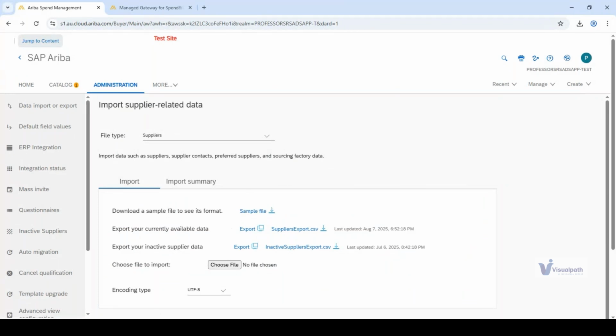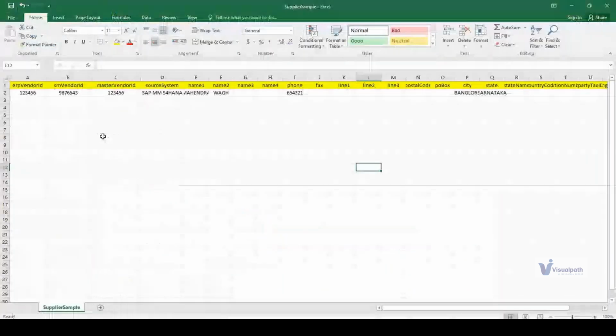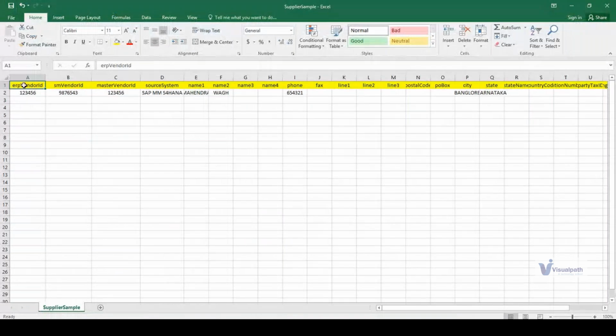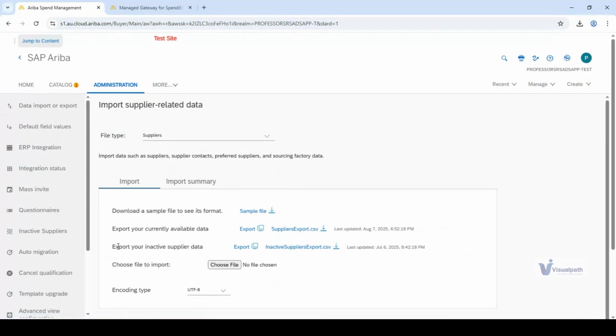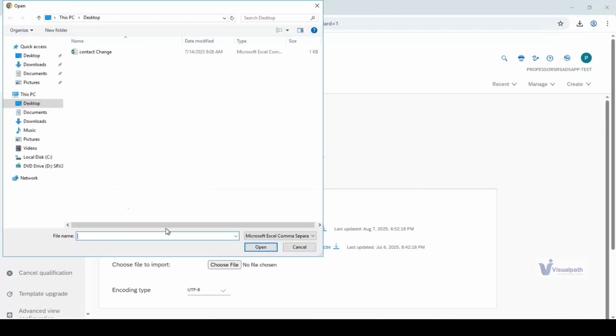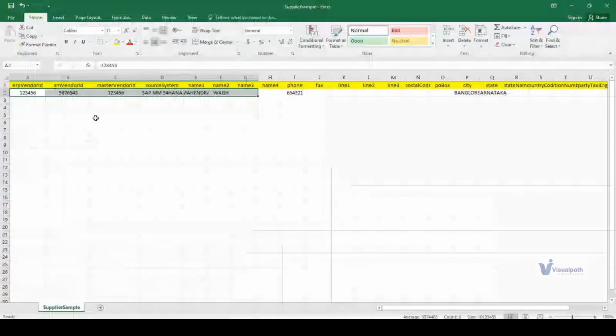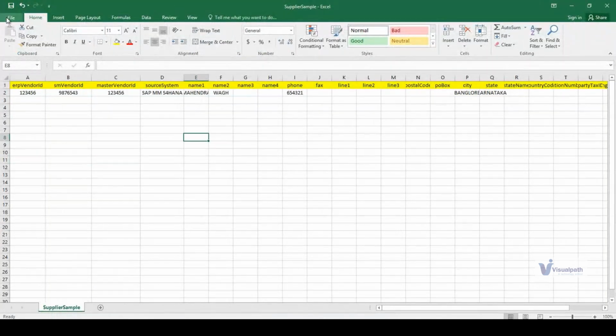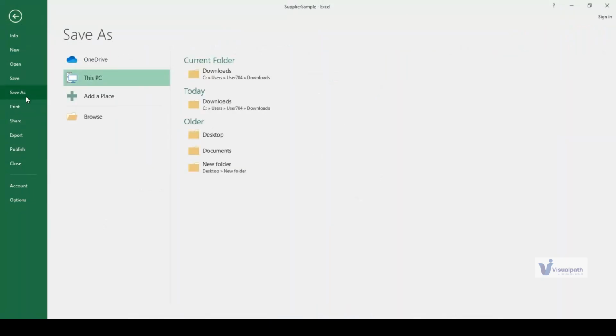The sample file is one single sheet, one single page which has come down from your download, and then you have mentioned the information here, and you're trying to upload it through the import supplier data option, this part. Okay, so what we do, we choose the file wherever it is. You choose the file, you have to save this one. Now there is one more technique here.